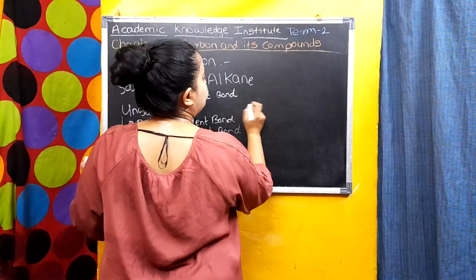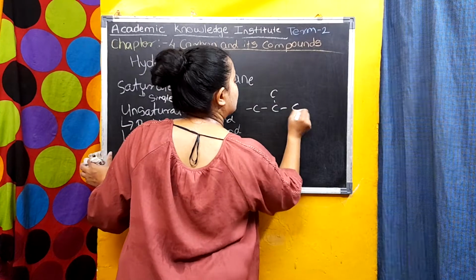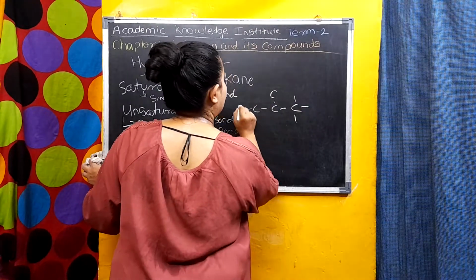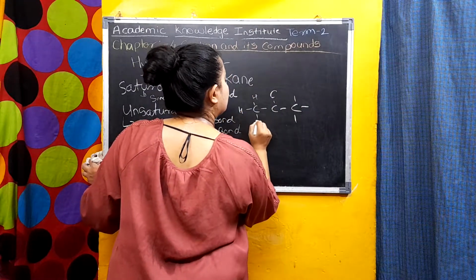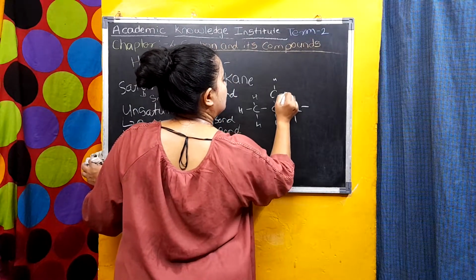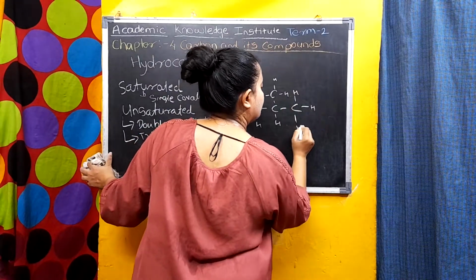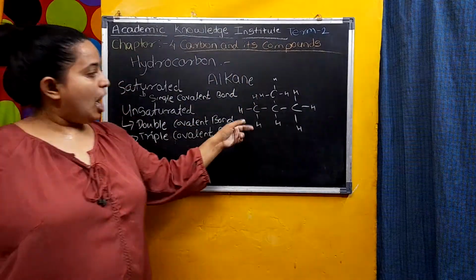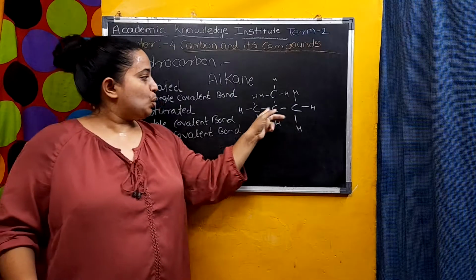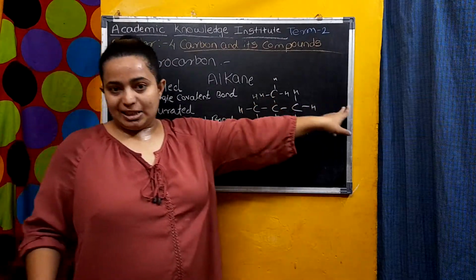Like see here. Right? Here, how many carbon atoms? 1, 2, 3, 4. But here, this carbon atom is not in a straight chain.